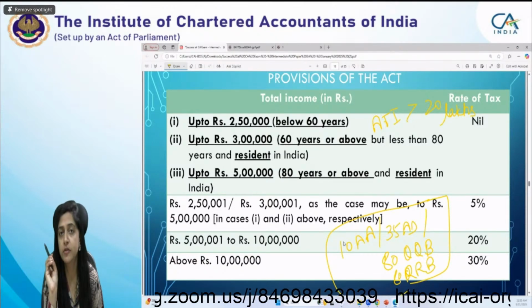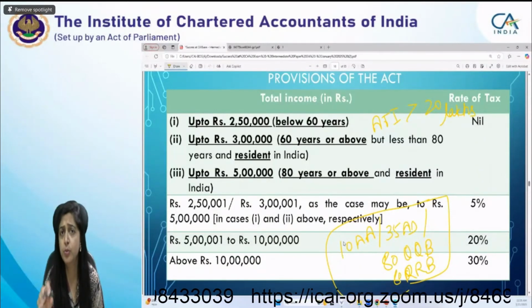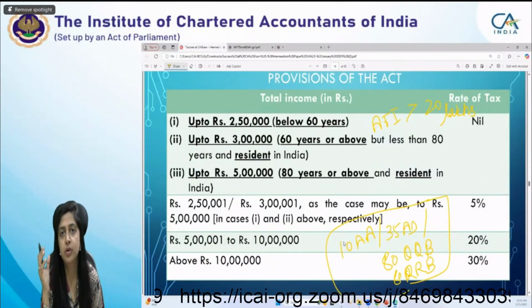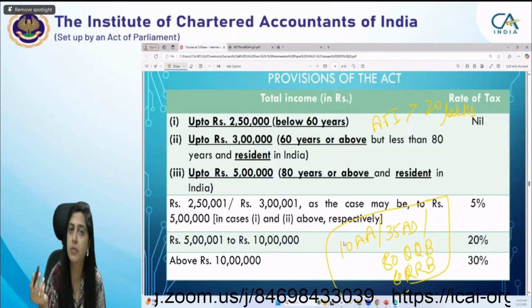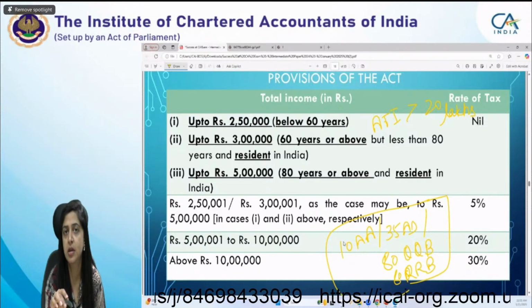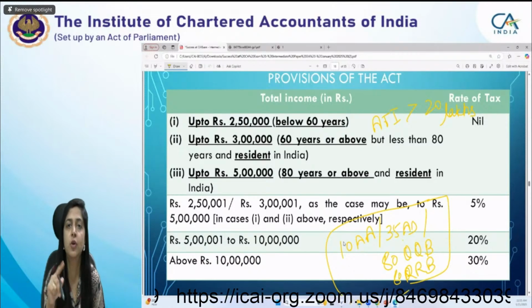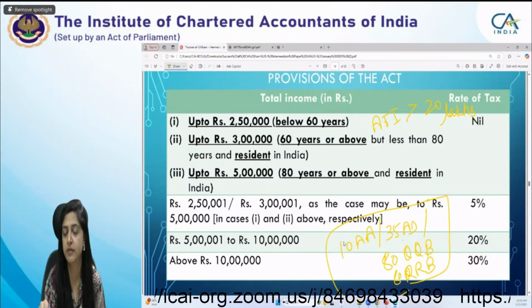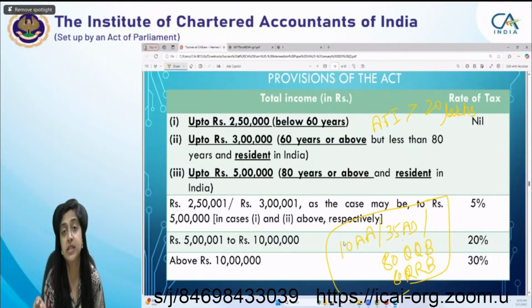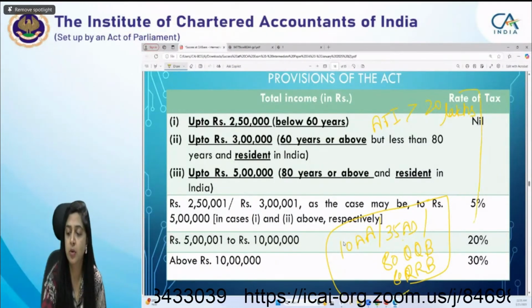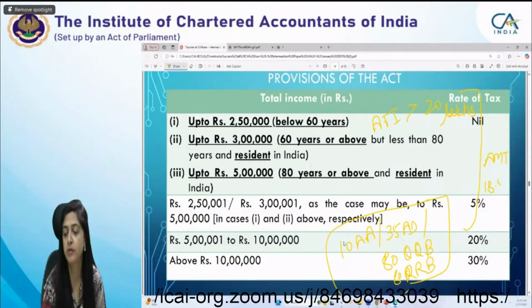So first of all, if in the question students, 10AA, 35AD or 80QQB or 80RRB is there, it should strike your mind that you have to test the AMT provisions, whether they are applicable or not. How will you determine that? You have to add these deductions, and in case of 35AD, you have to provide the depreciation which has not been provided due to the deduction under section 35AD. If that income, which is called adjusted total income, exceeds 20 lakh, then you have to apply the AMT, and the AMT rate is 18.5%.